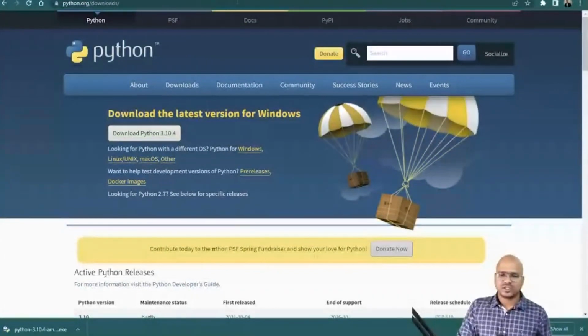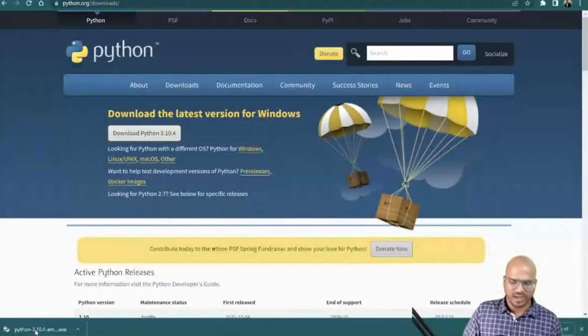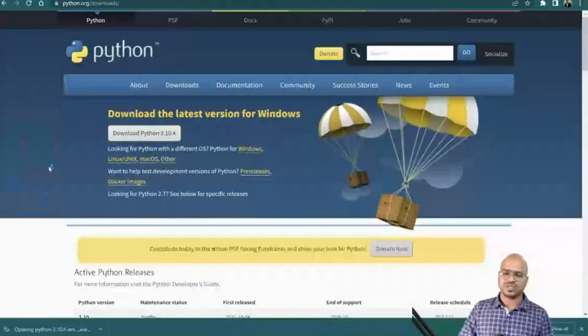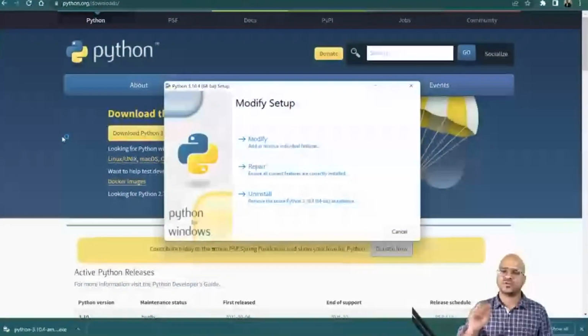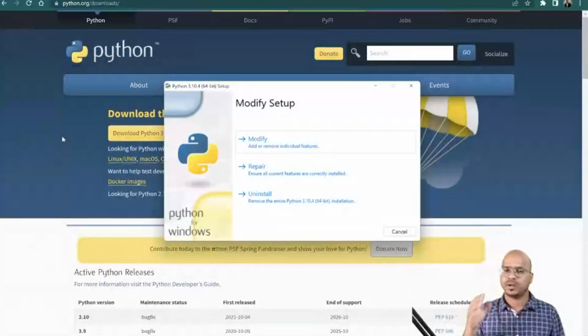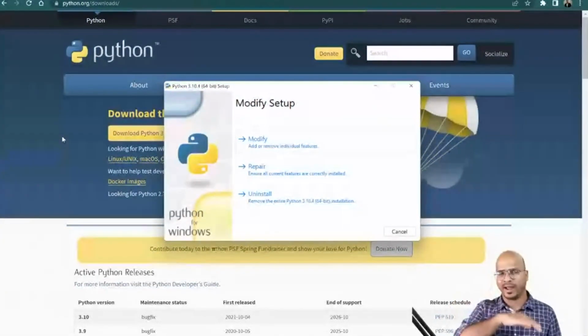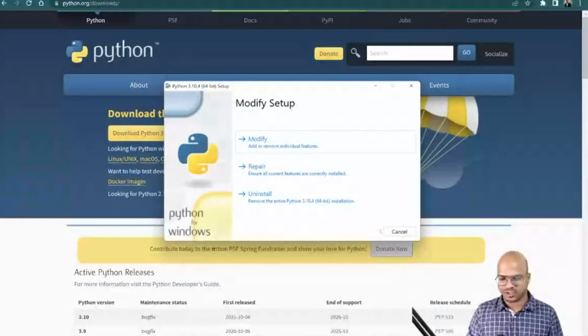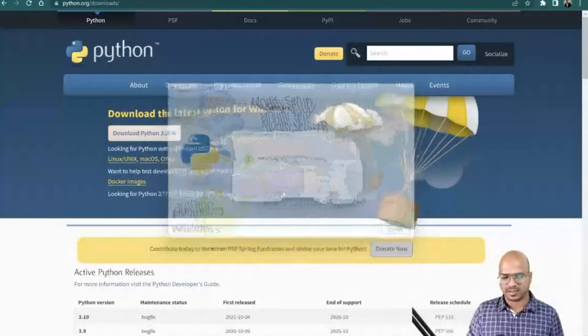Okay, now once you got the software, the next step is to install it, which is very easy. We are all experts in installing software. You just say next, next, next. I accept, that's very important, and then next. Since I already have the setup on my machine, I'm getting a different prompt, but on your machine, you have to say next, next, next. At one point, it will ask you to add the path to the bin folder. Make sure that you select that checkbox. And once you have it, you got your Python installed.